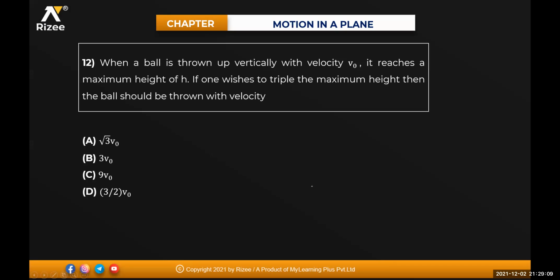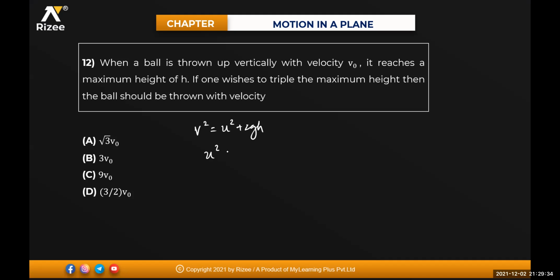12th one. When a ball is thrown up vertically with a velocity v0, it reaches a maximum height of h. If one wishes to triple the maximum height, then the ball should be thrown with what velocity? When a ball is thrown up vertically with a velocity v0, I can use the kinematic equation v square is equal to u square plus 2g into h.